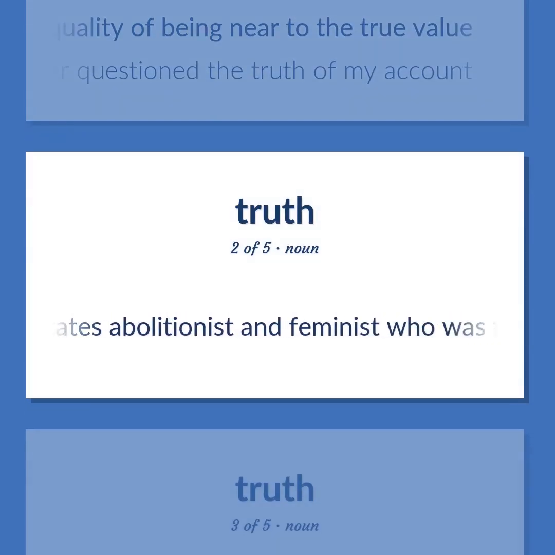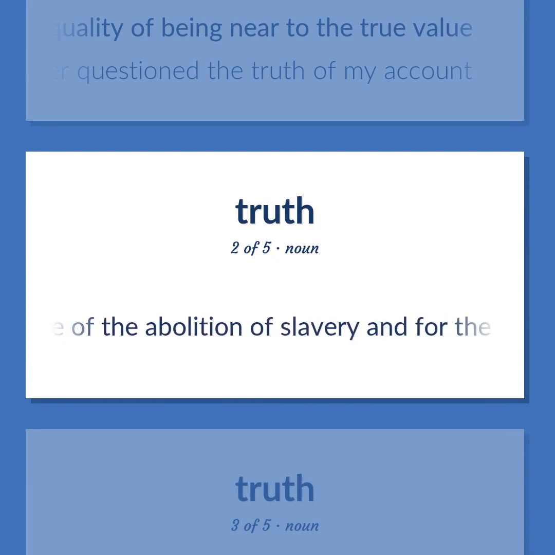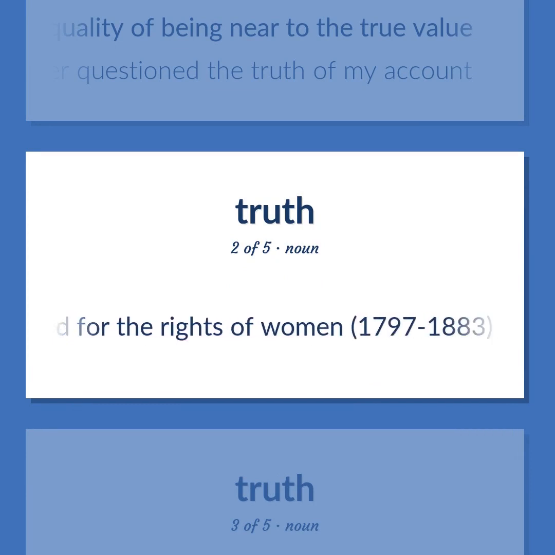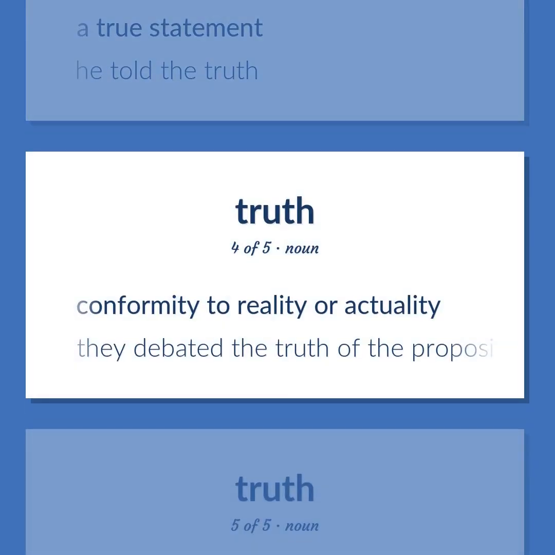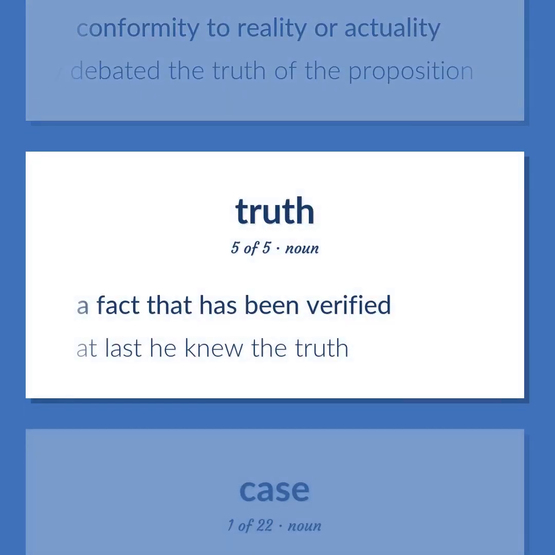United States abolitionist and feminist who was freed from slavery and became a leading advocate of the abolition of slavery and for the rights of women, 1797 to 1883. A true statement. He told the truth. Conformity to reality or actuality. They debated the truth of the proposition. A fact that has been verified. At last he knew the truth.